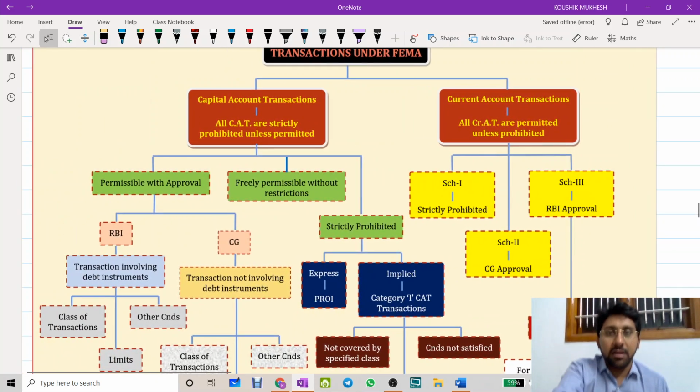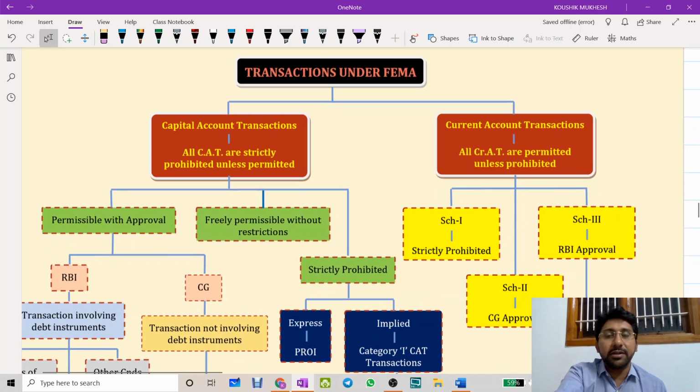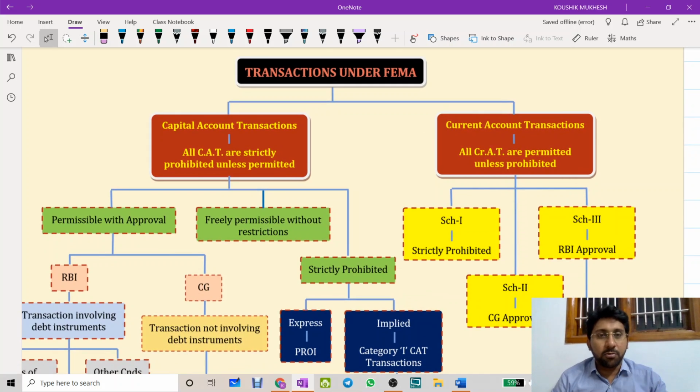Transactions under FEMA are divided into two different categories. One is a capital account transaction, another one is a current account transaction. All capital account transactions are strictly prohibited unless permitted. That means which list will be given? Positive list will be given. All the others will become a negative list.